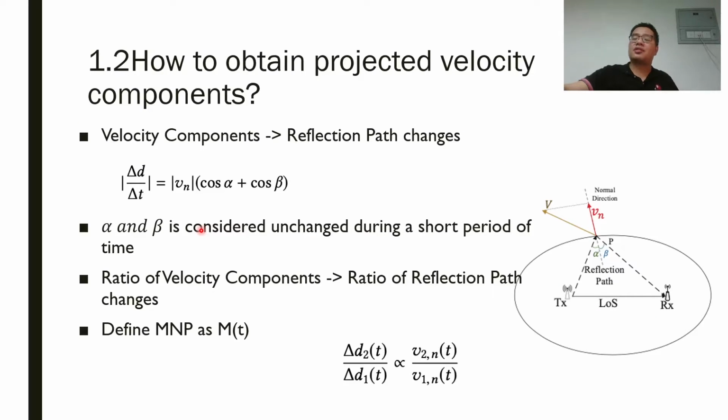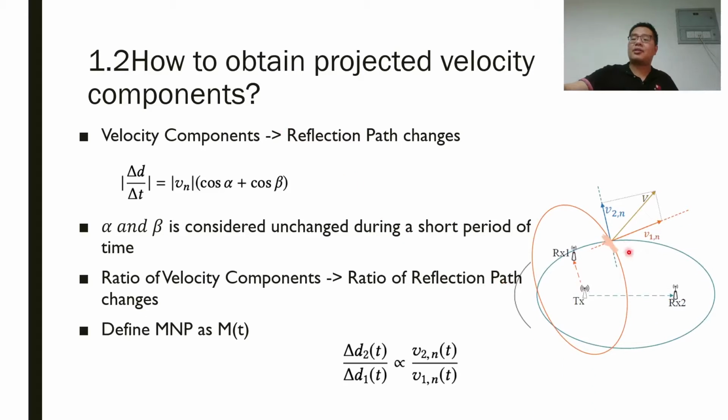How to obtain the projected velocity components? The velocity component can be geometrically connected with the reflection path changes on one pair of transceivers. Utilizing two pairs of transceivers, we obtain two velocity components and calculate their ratio.